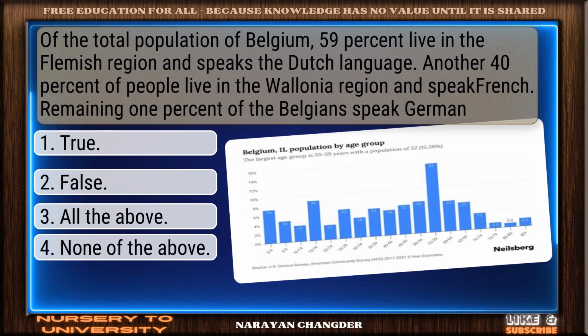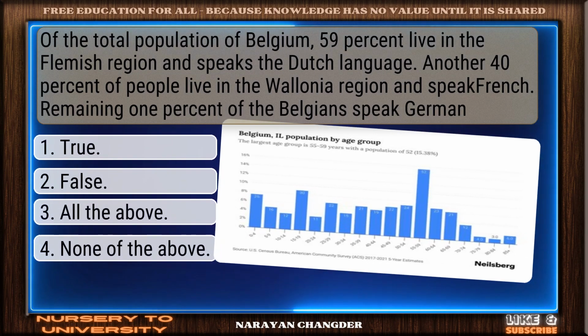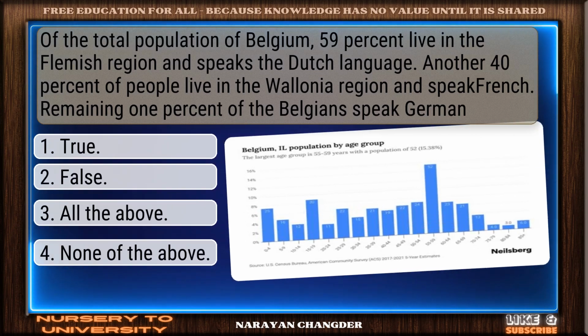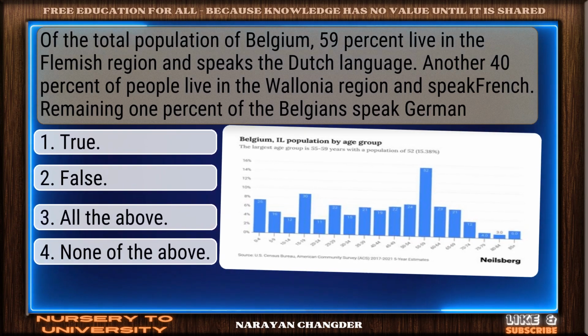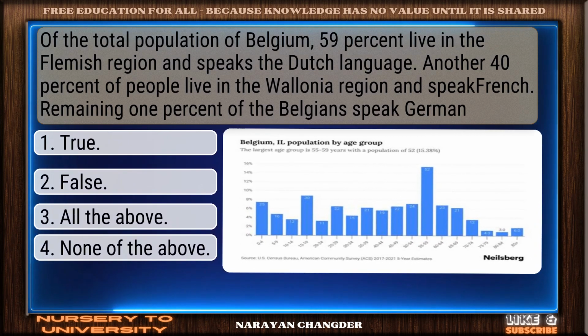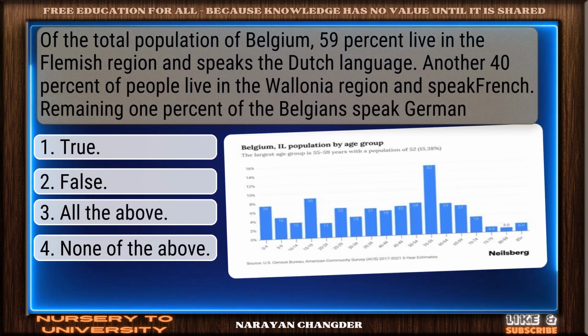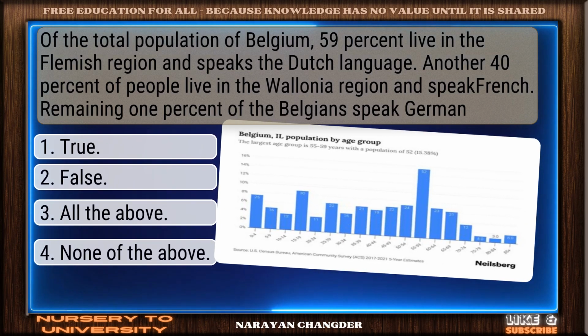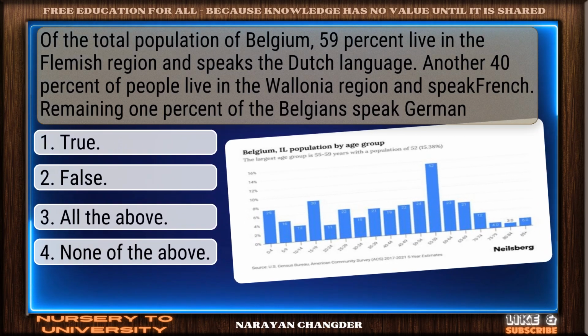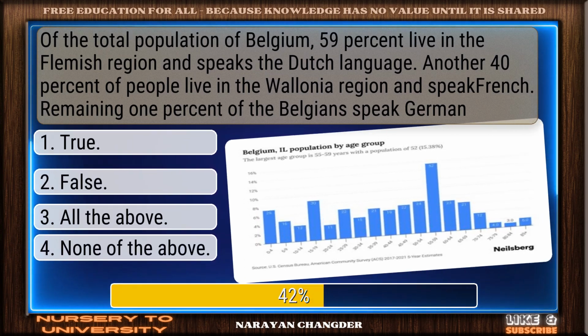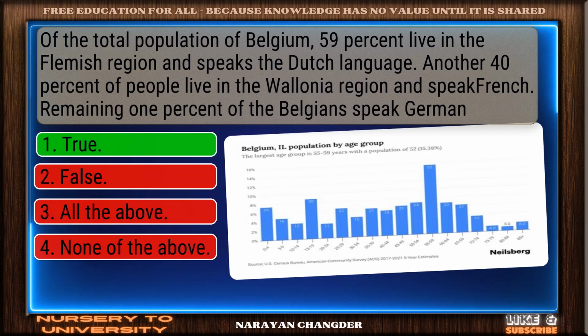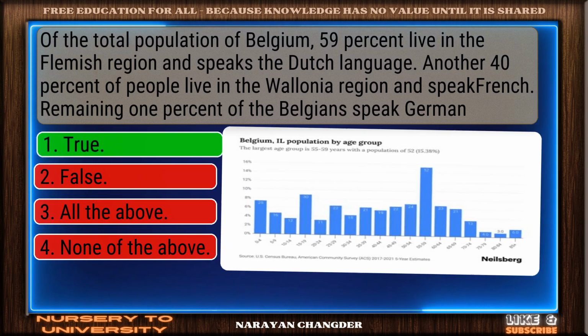Of the total population of Belgium, 59% live in the Flemish region and speak the Dutch language. Another 40% of people live in the Wallonia region and speak French. Remaining 1% of the Belgians speak German. Bravo. True is the answer.